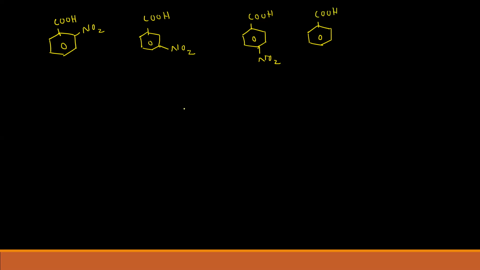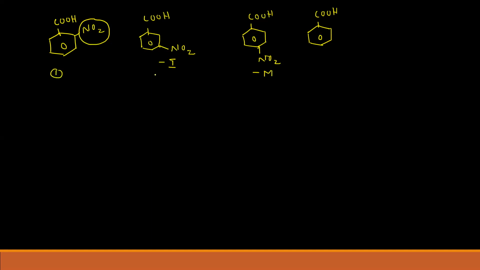Whenever you are looking at this one, here the ortho effect is there, and we know that the ortho isomer is always more acidic than its meta and para. Here the minus I effect will work, and here minus M will work, and here nothing is there.